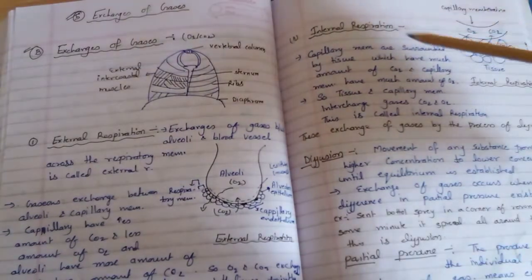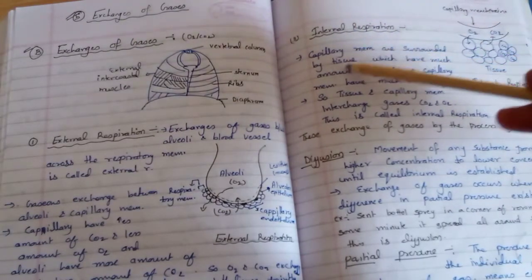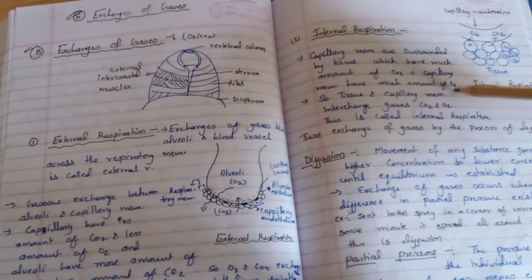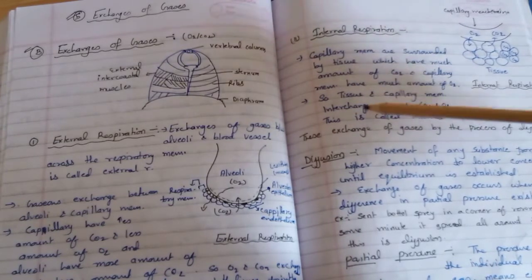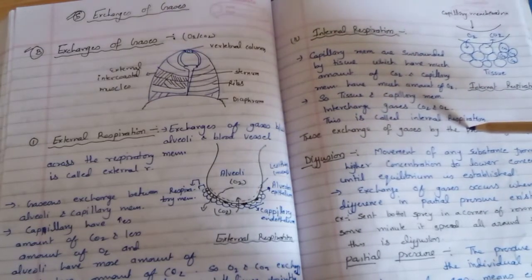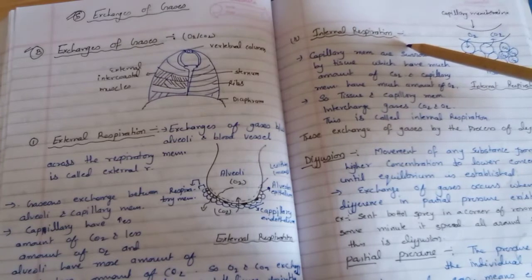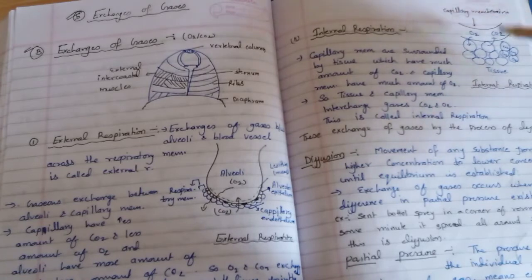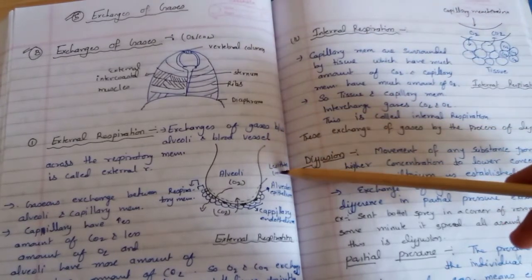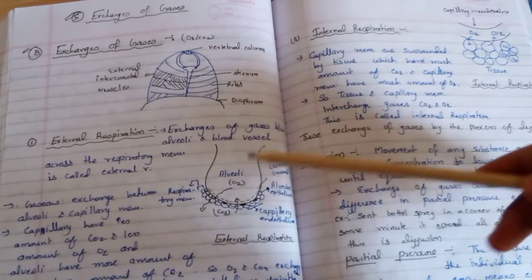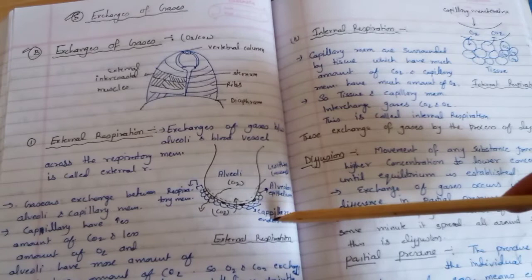Now in the internal respiration, this is the capillary membrane. The capillary membrane is surrounded by tissue which has a much lower amount of oxygen, and the capillary membrane has a much higher amount of O2. So the tissue and capillary membrane interchange the gases O2 and CO2. This is called internal respiration. Means in internal respiration, carbon dioxide and oxygen are exchanged between the capillary membrane and the tissue, and in external respiration, oxygen and carbon dioxide are exchanged between the alveoli and the capillary membrane, or respiratory membrane.